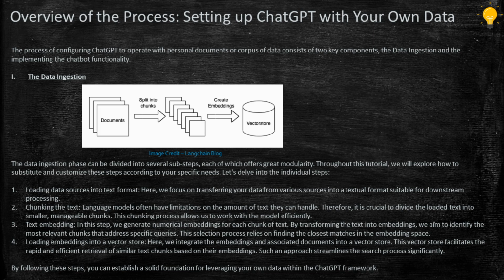Coming to the next step, once we convert the text to embeddings, we load the embeddings into the vector store. So we integrate the embeddings and associated documents into a vector store, and the vector store facilitates the rapid and efficient retrieval of similar text strings based on the embeddings. So let us go through a detailed discussion of how we achieve this with the model. Here we are using a large language model, LangChain, and GPT. Let me further take you through this discussion.